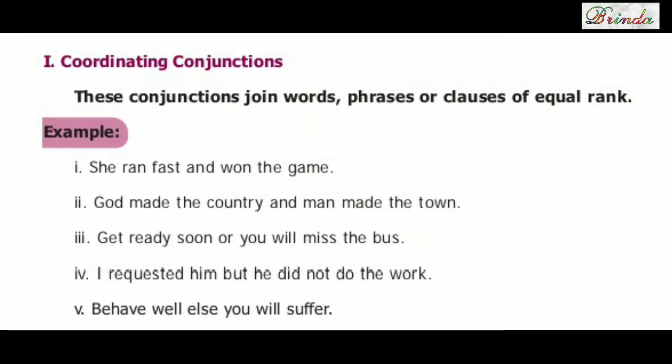Let us study. These conjunctions join words, phrases or clauses of equal rank. For example, she ran fast and won the game. God made the country and man made the town. So this 'and' connects equal things. Get ready soon or you will miss the bus. I requested him but he did not do the work. Behave well, else you will suffer. So here and, or, but, else are all coordinating conjunctions.